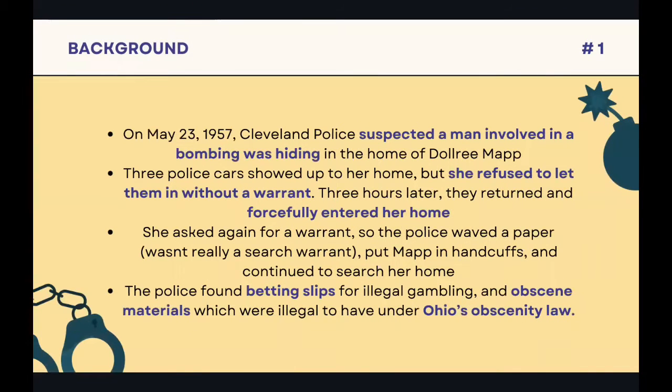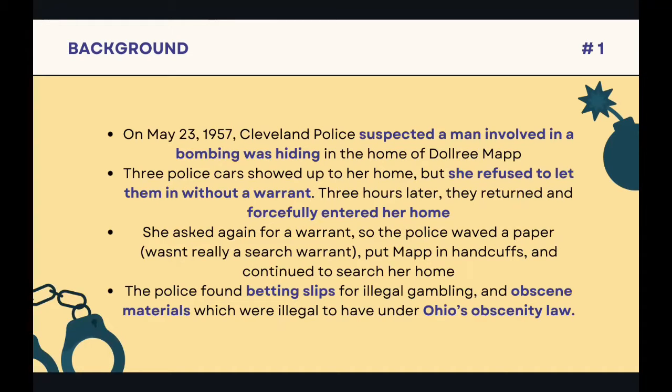On May 23, 1957, the Cleveland police suspected a man involved in a bombing was hiding in the home of Dollree Mapp. 3 police cars showed up to her home, but she refused to let them in without a warrant. 2 of the 3 cars left, while one stayed to look over the house. 3 hours later, several cars returned and forcefully entered her home.